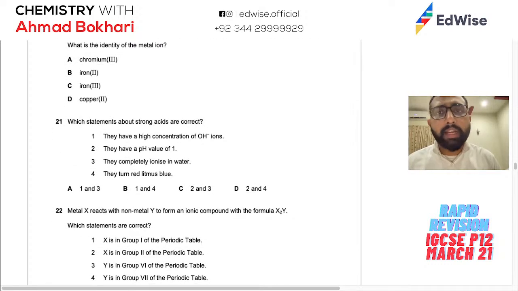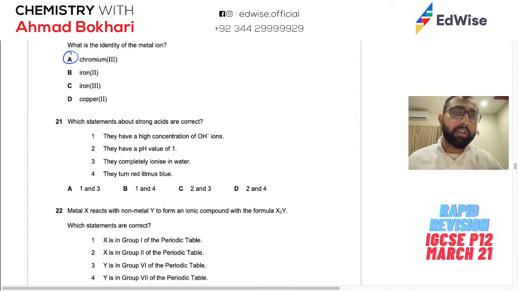When aqueous sodium hydroxide is added to a solution of metal ion, a grey-green precipitate forms. So with sodium hydroxide, remember salt analysis, it made a grey-green precipitate which dissolves in excess to form a dark green solution. So there are two green precipitates in your syllabus with sodium hydroxide, chromium 3 and iron 2. And one of them dissolves, which is chromium 3. So that is our answer. The metal ion is chromium 3.